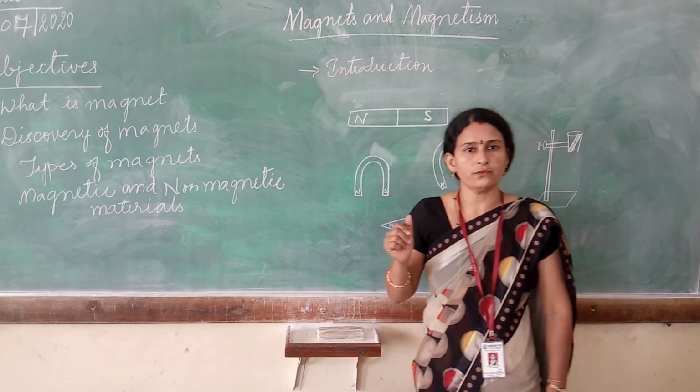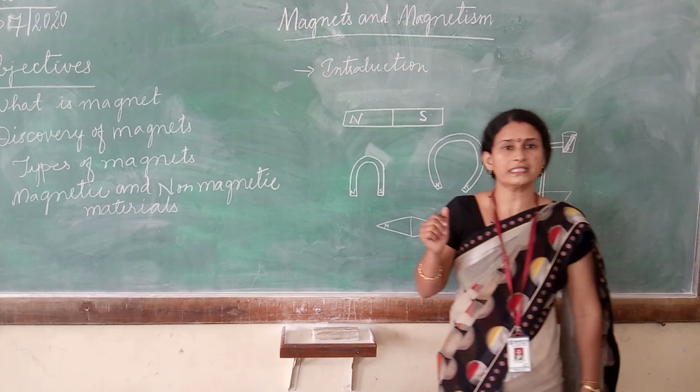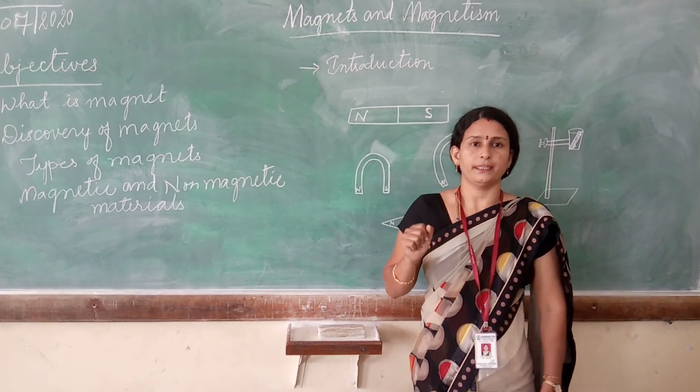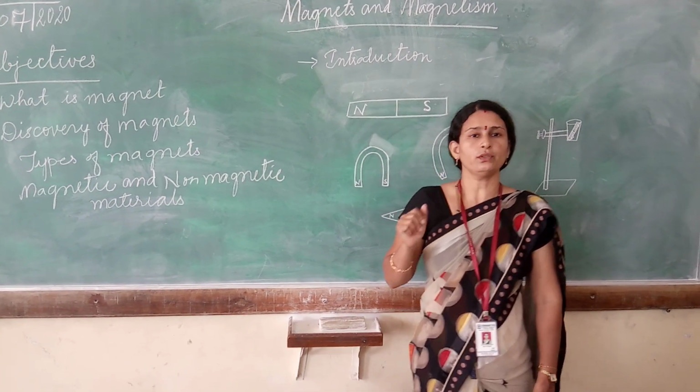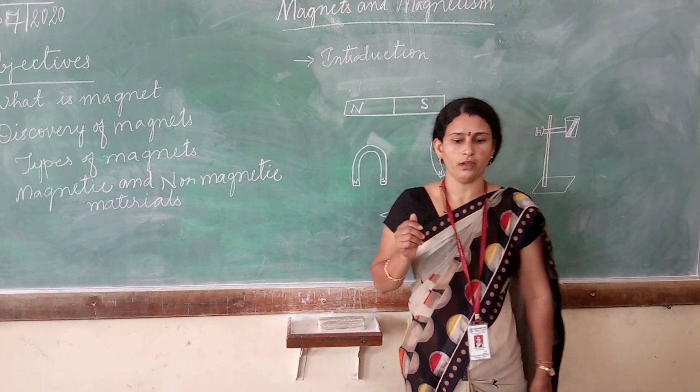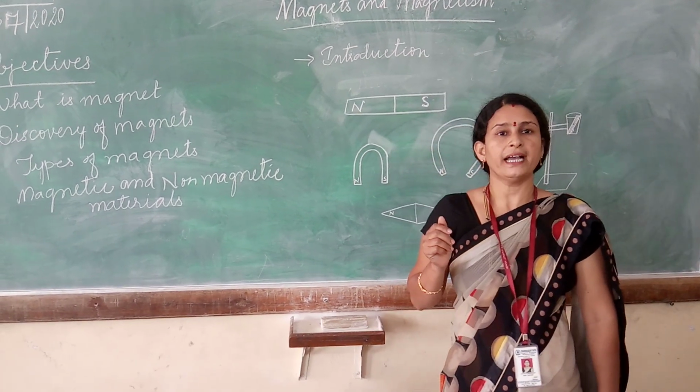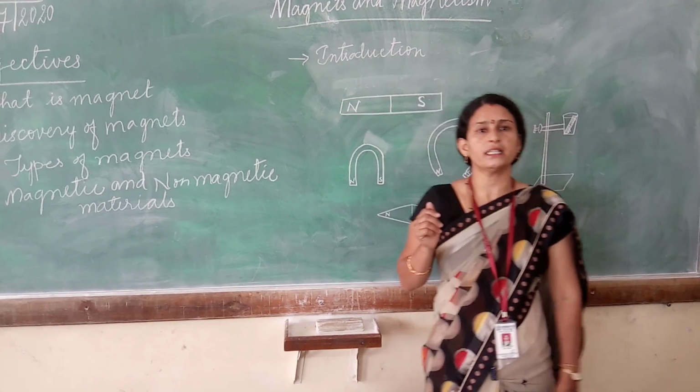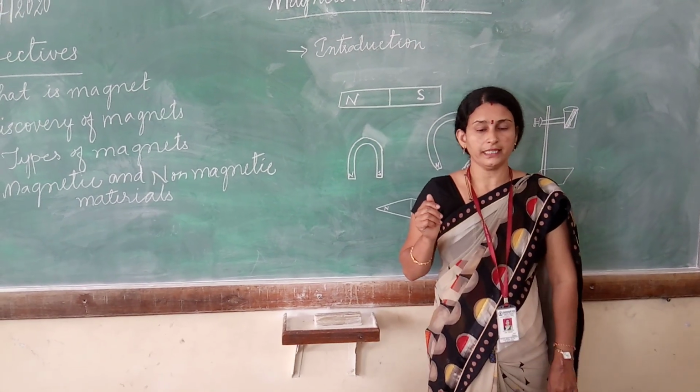How was this magnet discovered? Who discovered this magnet? Let me tell you about this. About 2800 years ago, there was a shepherd named Magnes, who was living in a town Magnesia in Greece.